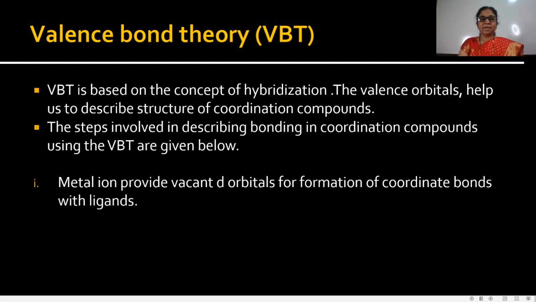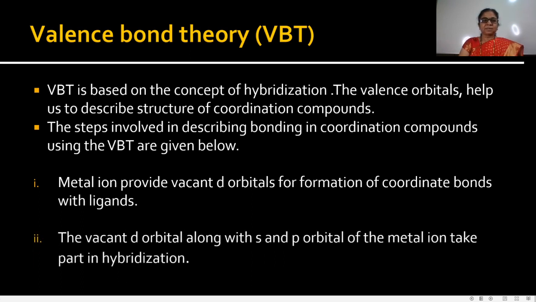What is a coordinate bond? The electron pair from ligands is donated towards the metal ion, and that's why the metal ion provides the vacant d orbitals. And the vacant d orbitals along with the s orbital and p orbital of the metal ion take part in the hybridization. That means the s orbital, p orbital and vacant d orbitals take part in the hybridization.